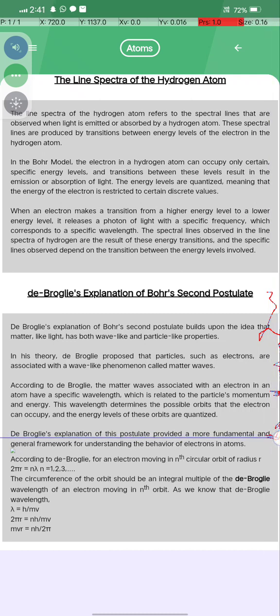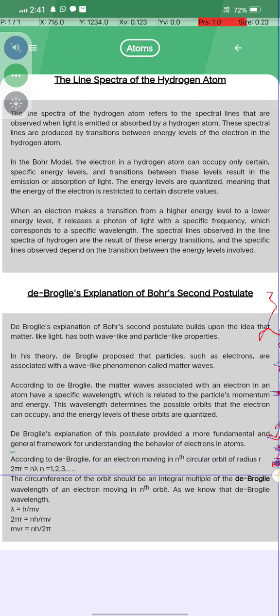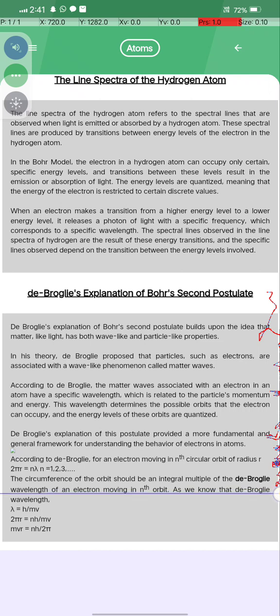De Broglie's explanation of the postulate provides a more fundamental and general framework for understanding the behavior of electrons in an atom. According to de Broglie, for an electron moving in the nth circular orbit of radius r, 2 pi r is equal to n lambda, where n is equal to 1, 2, 3, and the circumference of the orbit should be an integral multiple of the de Broglie wavelength of the electron moving in the nth circular orbit.